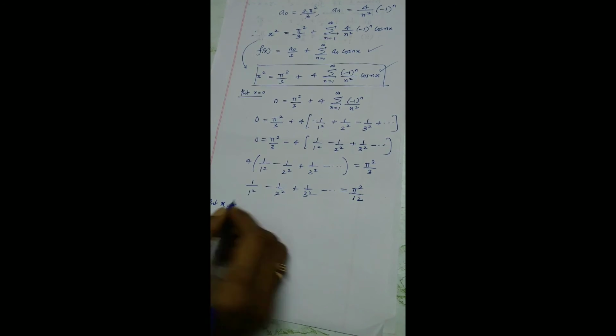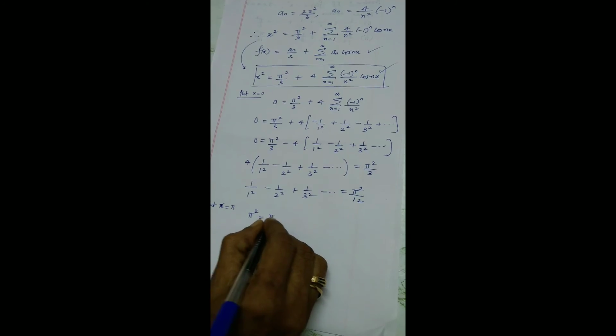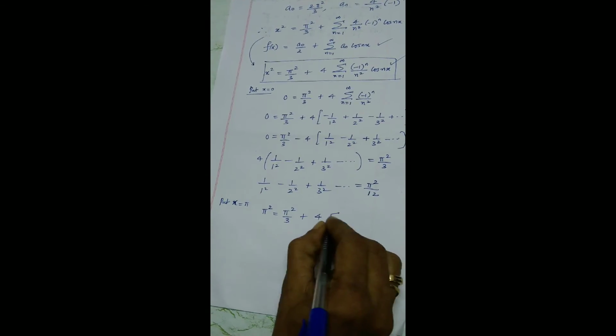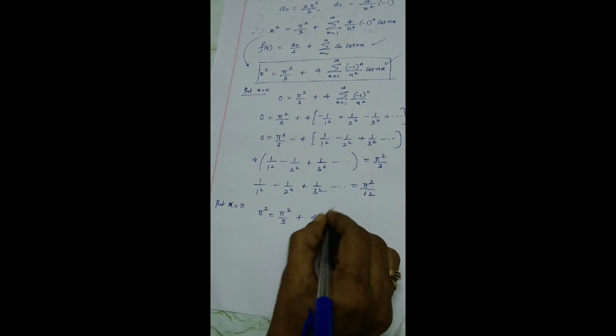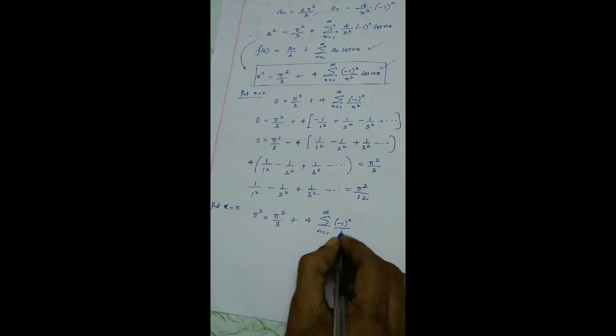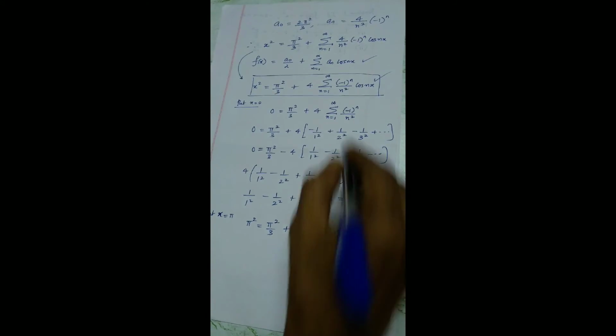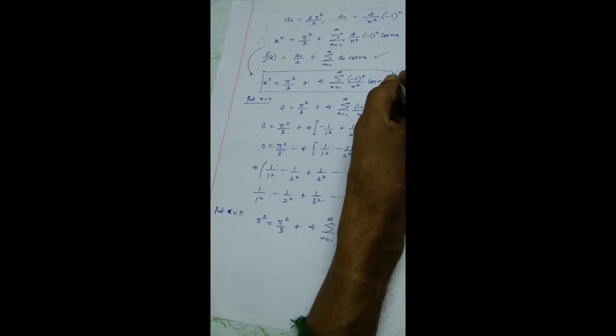If I give x equal to pi, the left hand side is pi square, and the right hand side is pi square by 3 plus 4 times sigma n equal to 1 to infinity minus 1 power n by n square cos n pi. So what is cos n pi?